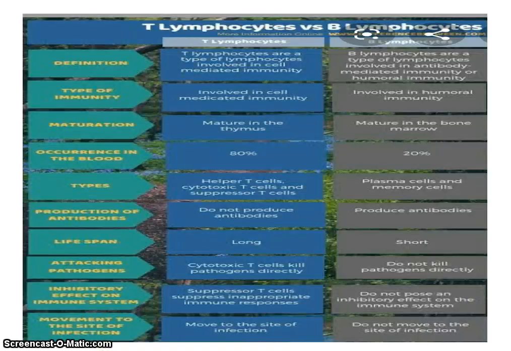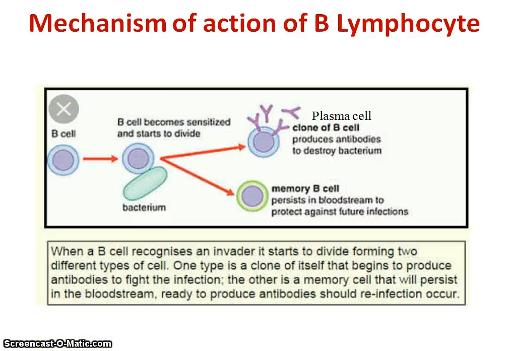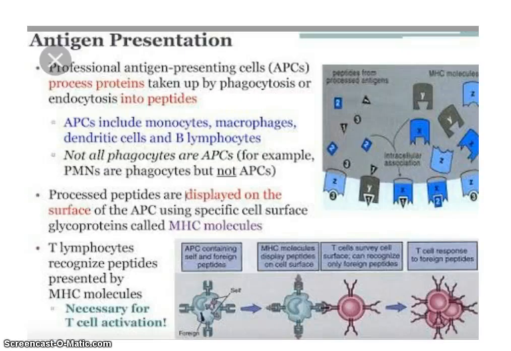Here we have studied the differentiating points between T lymphocytes and B lymphocytes, how T lymphocytes work, how B lymphocytes work, and the next very important supportive cells, the antigen presenting cells. So this is about the cells involved in the immune system and how those cells work in our immunity.